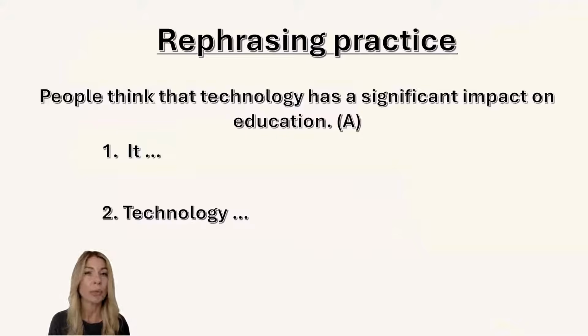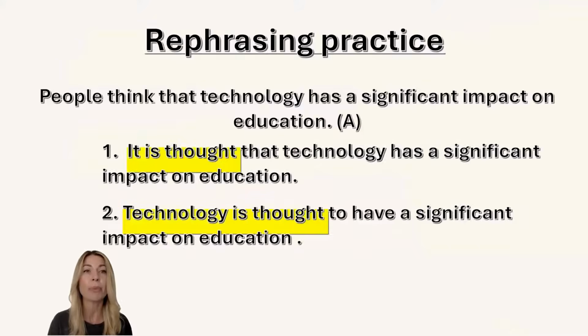Let me show you another one. And this sentence is also in present simple. People think that technology has a significant impact on education. So you can see has. The verb has is in present simple. Therefore, we should use the present simple in the passive forms. It is thought that technology has a significant impact on education. This is our impersonal passive structure.